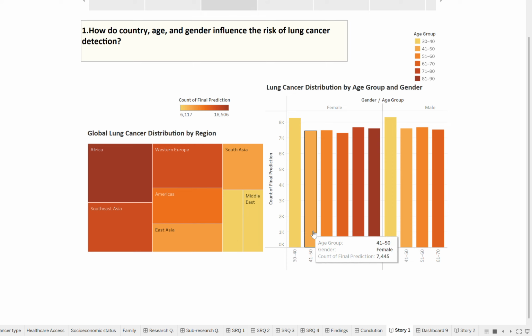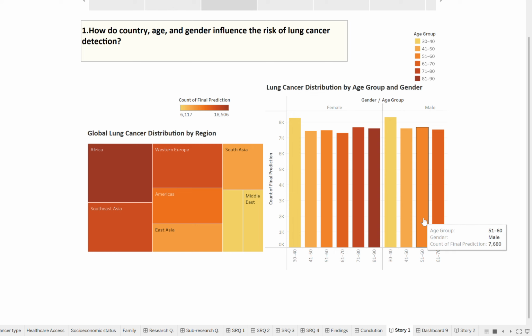The bar chart shows that the 30 to 40 age group has the highest number of predicted cases, which is a bit unexpected. Also, it's interesting to note that females over 60 years show a higher prediction rate than males in the same age group. These findings suggest that age and gender specific prevention and intervention strategies might be necessary.